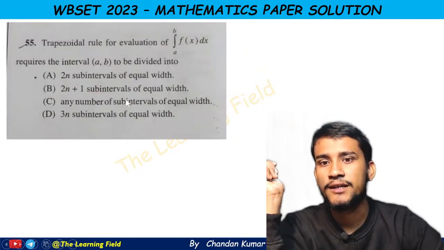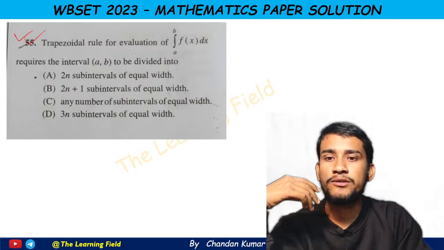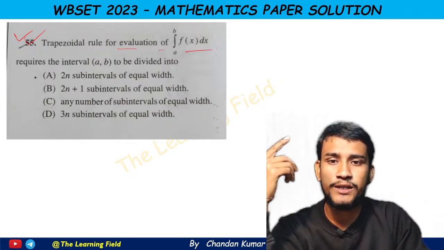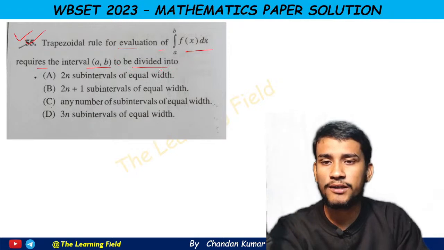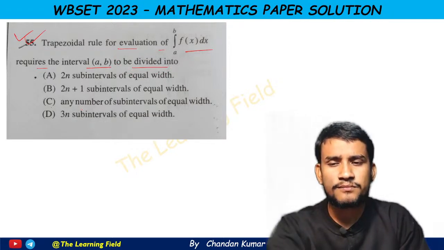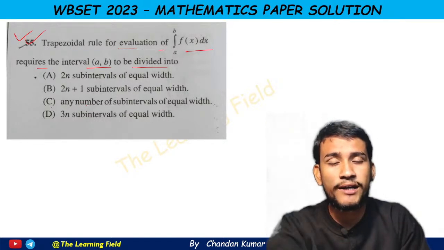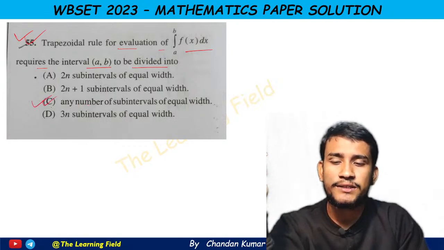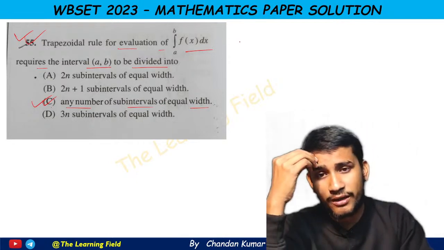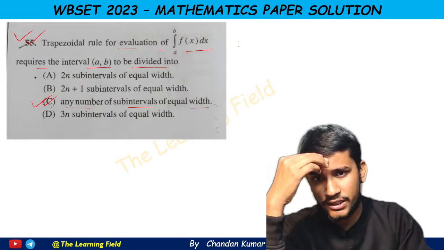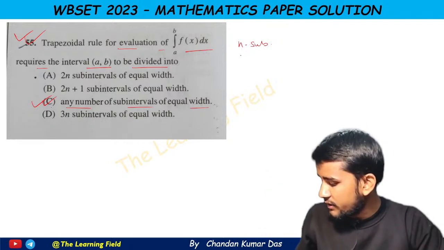Now going to the next question. This is a very easy question. The question says that the trapezoidal rule for evaluation of the integration from a to b of f(x) dx requires the interval ab to be divided into what? We know that there is no restriction in the trapezoidal rule on dividing the interval. So here simply the correct answer is this one, any number of subintervals of equal width. If you see the trapezoidal method, all the books use n subintervals. What is n? n is any number. What is the trapezoidal method actually?